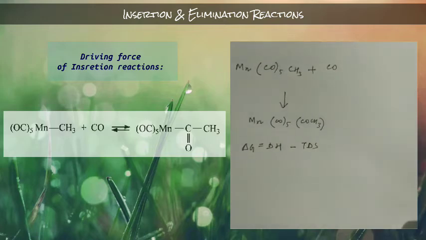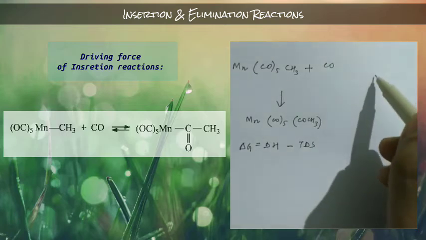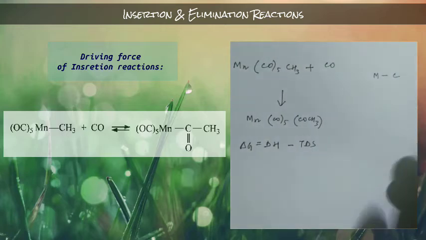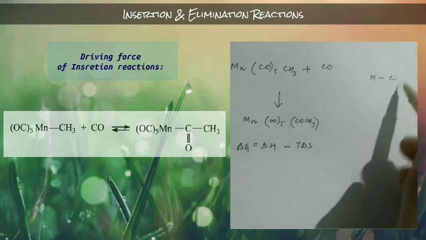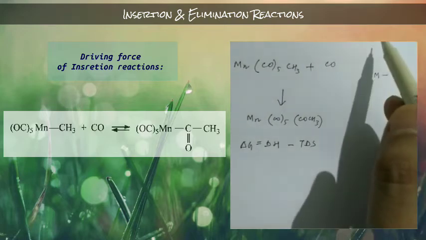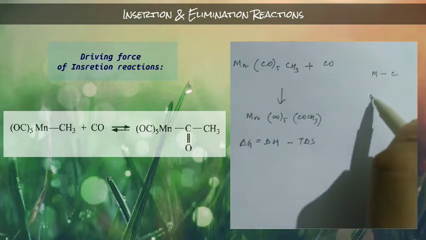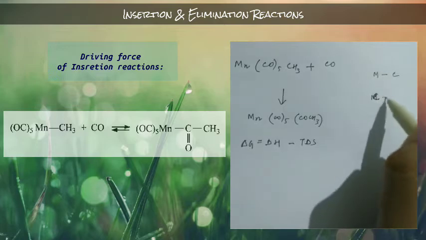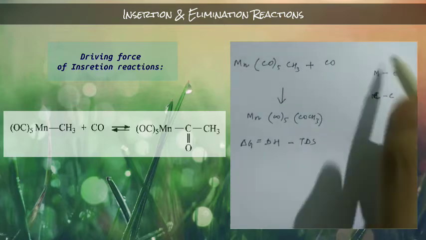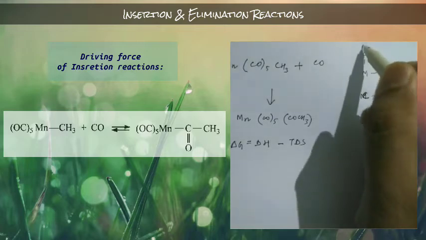In that methyl migration, at the first step, one metal-carbon bond will break, that means the metal-CH3 bond. And that CH3 will migrate to the carbonyl. Let's suppose this is your CH3, and this is your carbonyl triple bond.